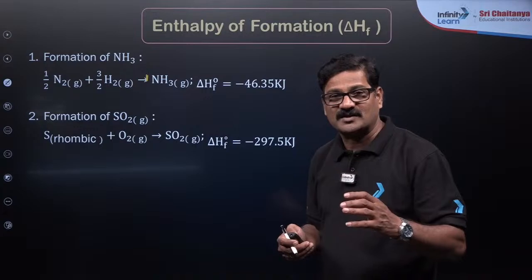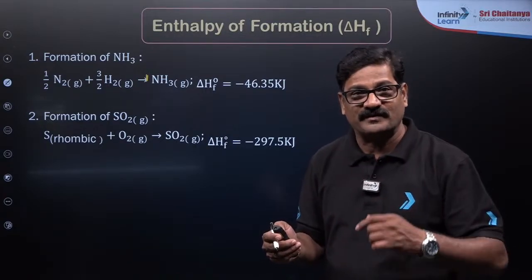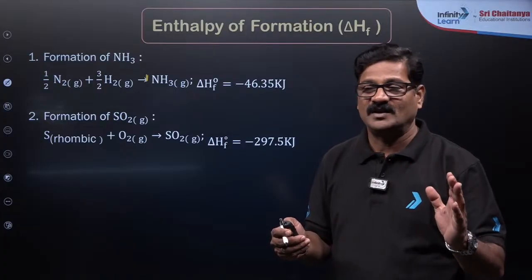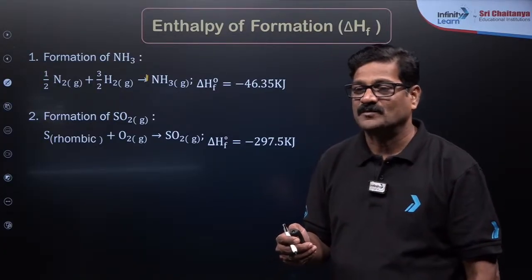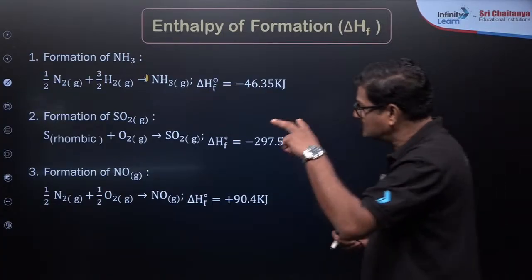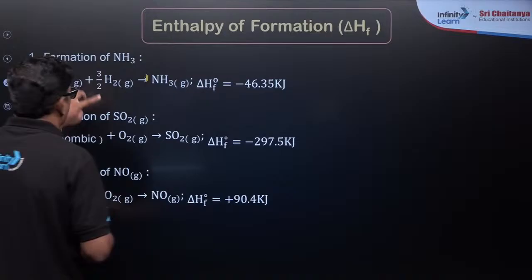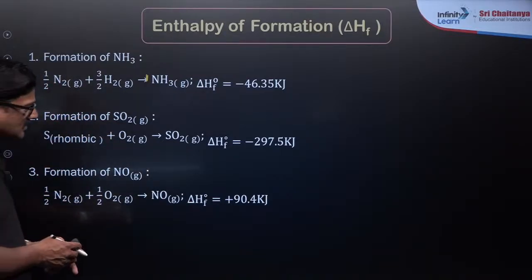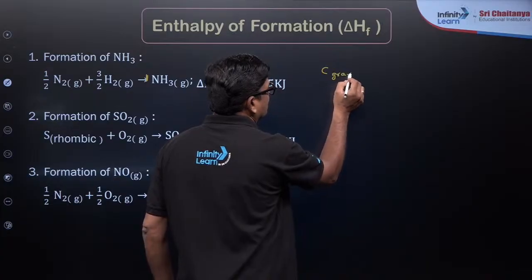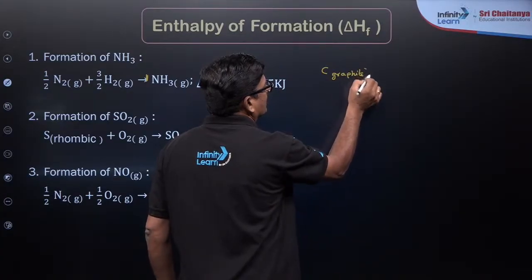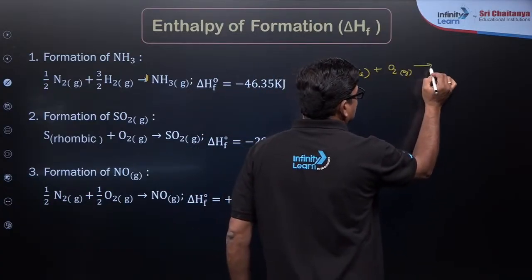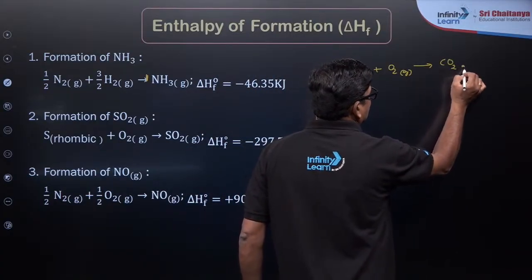Just like carbon has so many allotropes, but carbon in the graphite state is said to be the standard state of the allotrope of carbon. Understood? And also for formation of NO, you have to take the standard elemental states. Say carbon in the form of graphite plus O2 in the gaseous state gives CO2 in the gaseous state.